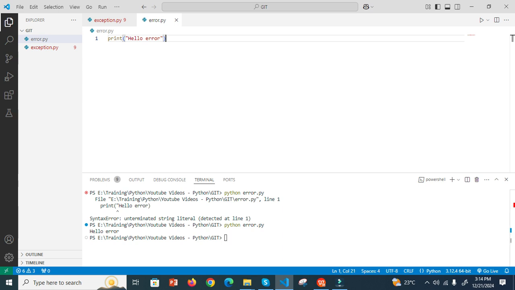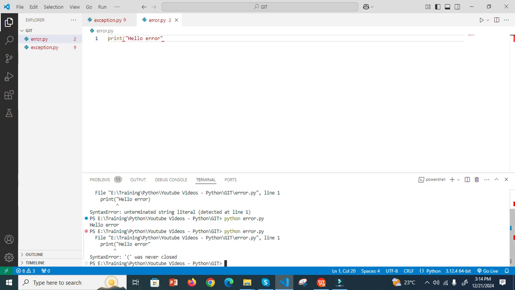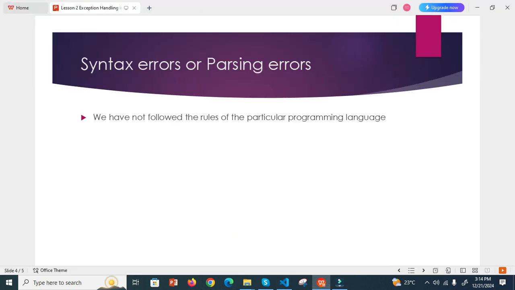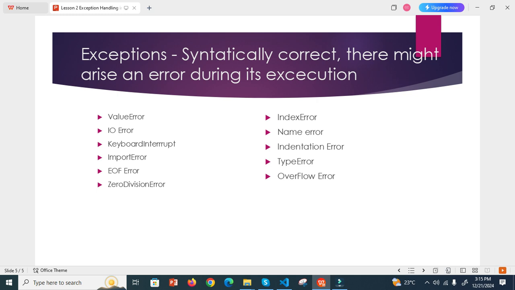It prints. For example, if I don't close this one, then it says syntax error, never closed. So I need to close this. So basically, for syntax error, we need to follow the programming rules. Now we go to the next one. Now syntactically correct, no error, but there may be an error during runtime or execution. Now totally I have listed 11 types of errors in Python. We are going to see them one by one here.